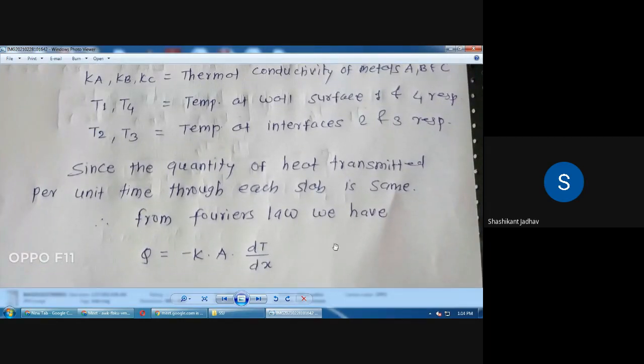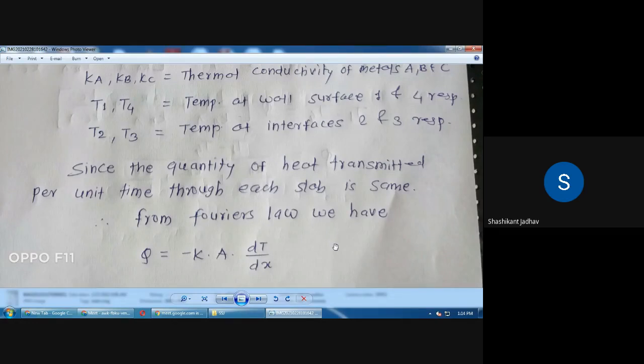Okay, so write down: since the quantity of heat transmitted per unit time through each slab is same, full stop.